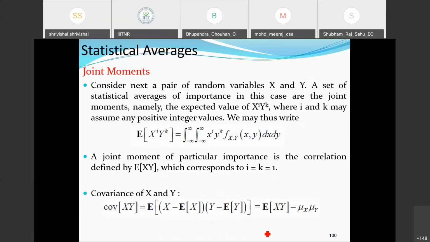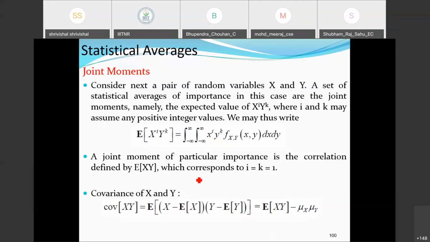Okay. So what will be the joint moment corresponding to that? The expectation operation which we are performing in general, in the previous cases, was corresponding to the same function. Now we are going for the joint moments. So in the case of joint moments, in place of one random variable, I need to consider two random variables. In previous cases we were calling them the correlation properties. Now we will go for the nomenclature covariance if you are going with the central moment.